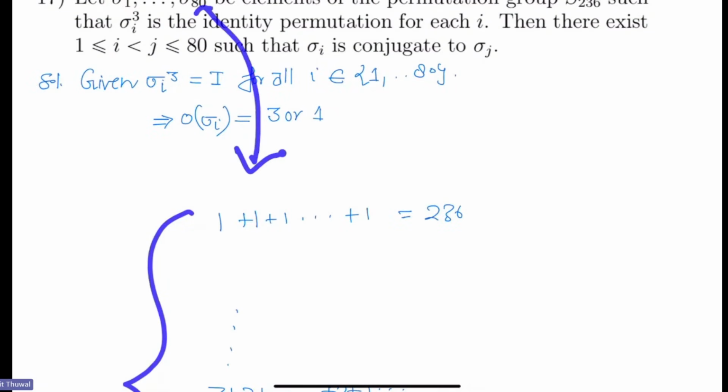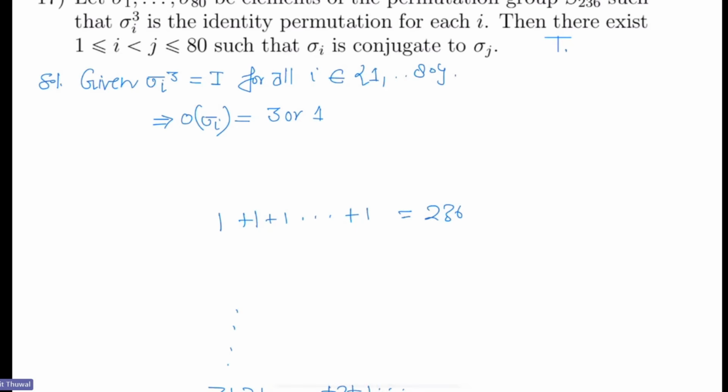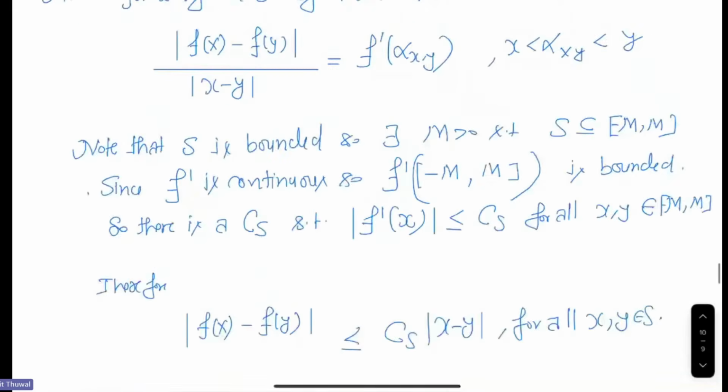So these 80 permutations will be among these 79 cycle types. Right. So by the pigeonhole principle, there will be two which are of the same cycle type. So they must be conjugate. So we can say there are i and j such that sigma_i is conjugate to sigma_j. So this is true. Now you can feel the beauty of these problems, right? Okay, so let me take another one.